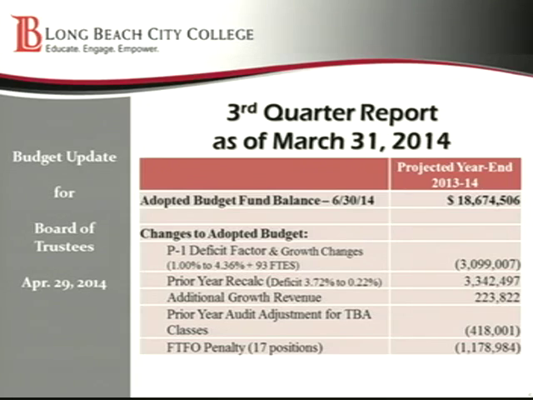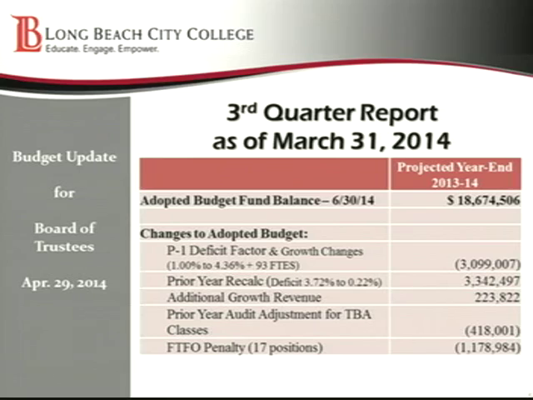The very next line, again, is related to our apportionment from last year. So this is our 12-13 fiscal year dollars. And as you can see, when the state closed out the books for 12-13, and they did this in late February of 2014, the deficit factor that they had applied and told us was going to occur in August of 13 when we were closing our books was 3.72%.